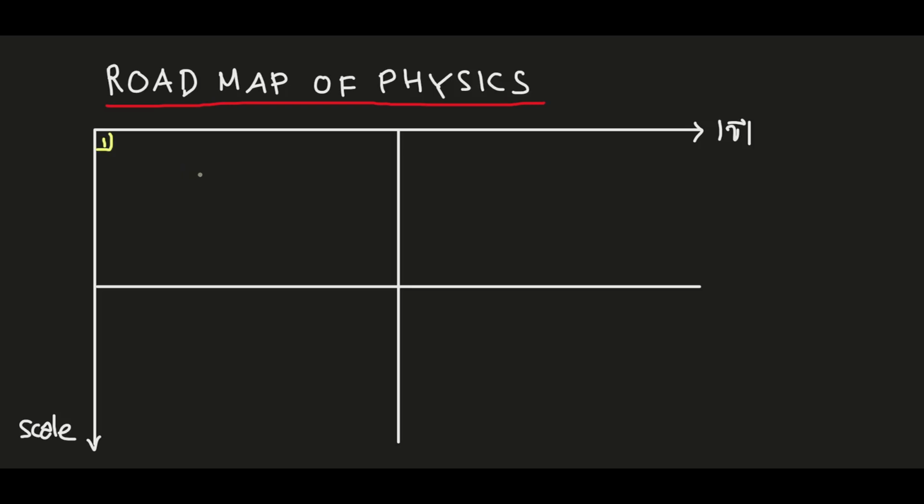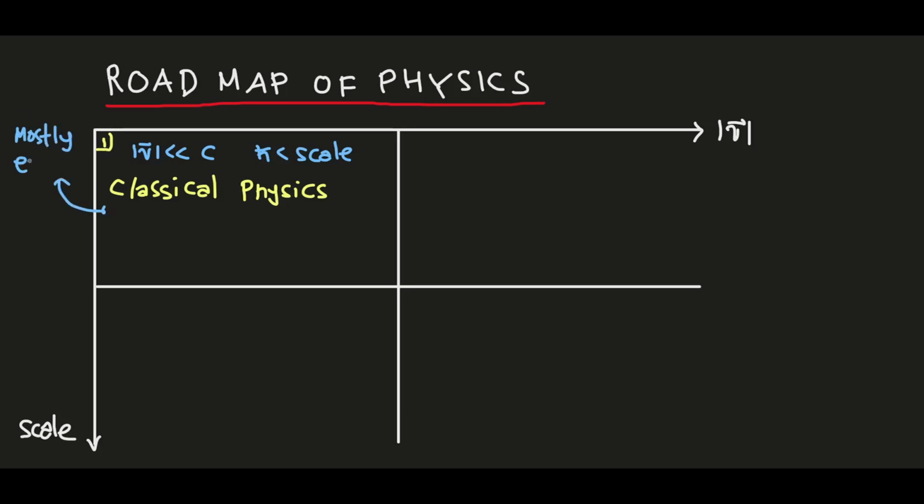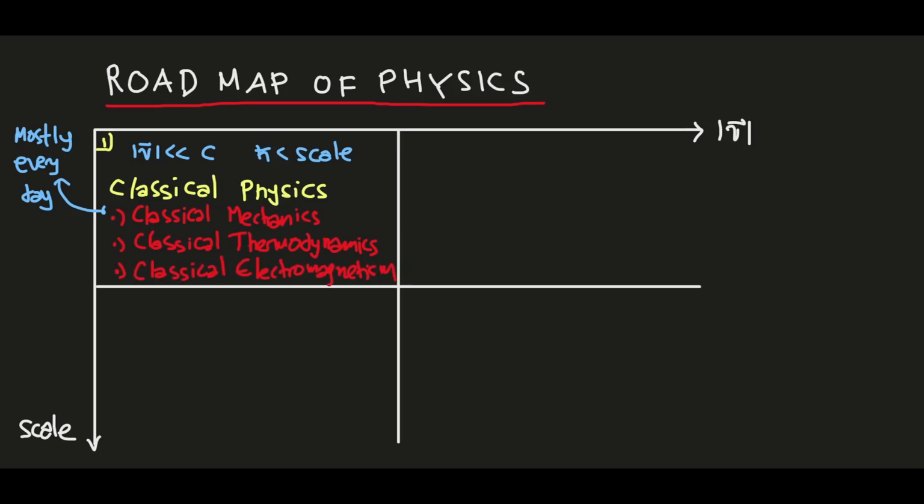In the first region, at very low speed, which is much less than c, and at a scale larger than h bar, we have what is known as classical physics, which is mostly everyday phenomena. Classical physics includes classical mechanics, classical thermodynamics, and classical electrodynamics, and so on. Classical mechanics explains motion, classical thermodynamics explains hot, cold, or temperature, and the last one, classical electromagnetism, tells you about electric and magnetic fields.